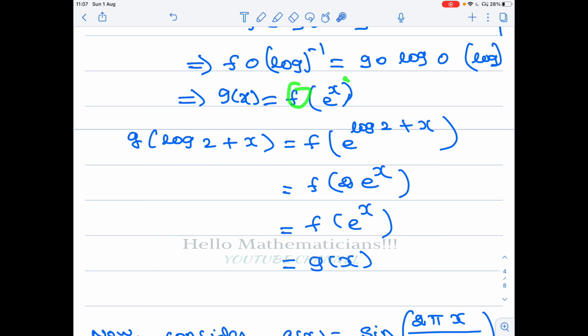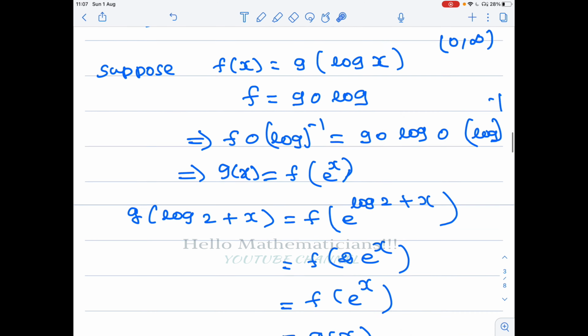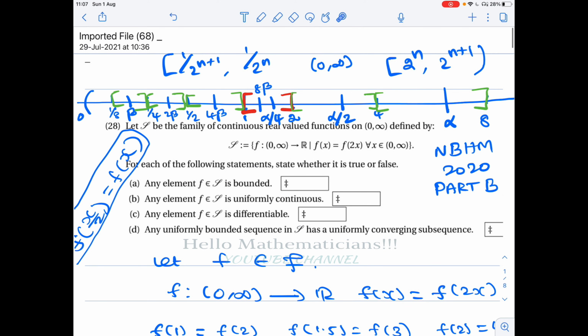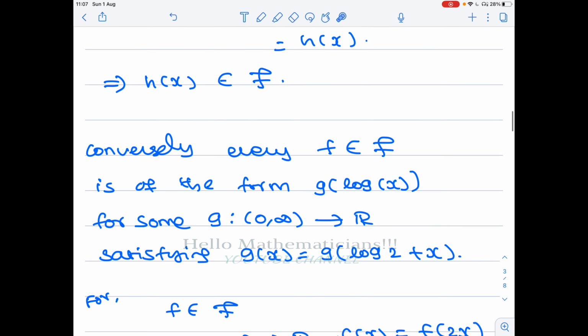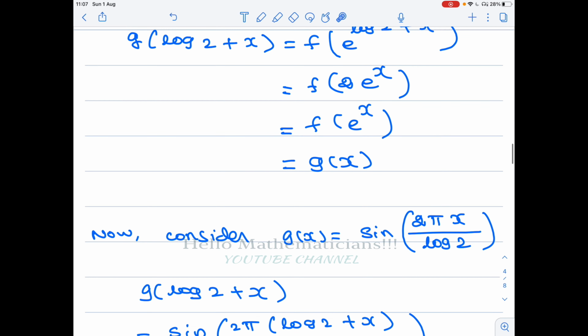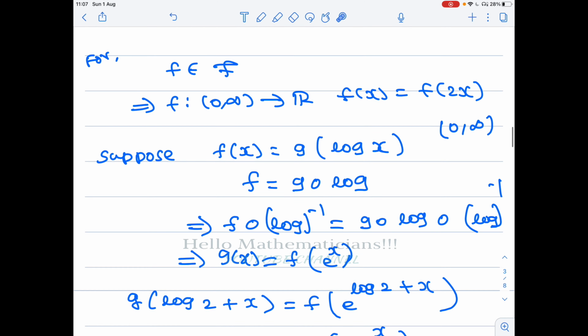Now f is a continuous function, e power x is a continuous function, therefore the composition f of e power x is a continuous function, therefore g is a continuous function. Note that in the problem it is given that f is a continuous function satisfying this condition. So now we know what g is. Now if you compose log with the function g, the log and e power x will cancel, and we get f. So what we have proved is that any function f belonging to F is of the form g of log x, where g is a periodic function with period log 2.